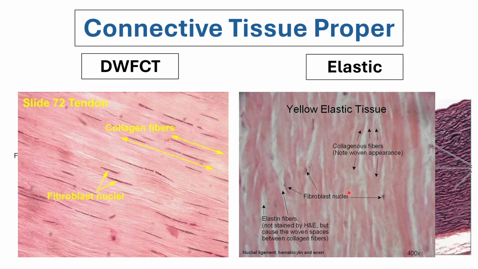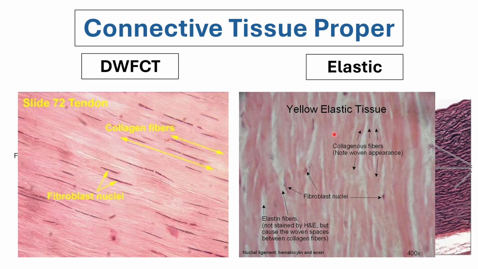Okay? So your elastic connective tissue, your elastic dense connective tissue, is not purely made out of elastic fibers. Your elastic fibers will still need the support of your collagen fibers. But this type of dense connective tissue is termed elastic because of the abundance of elastic fiber.